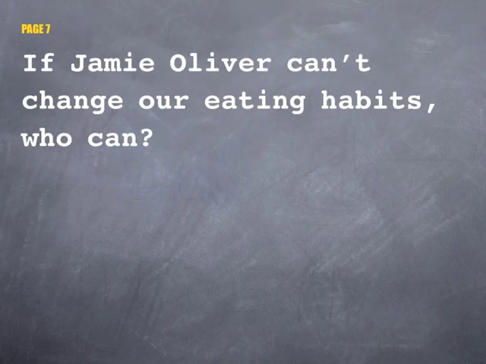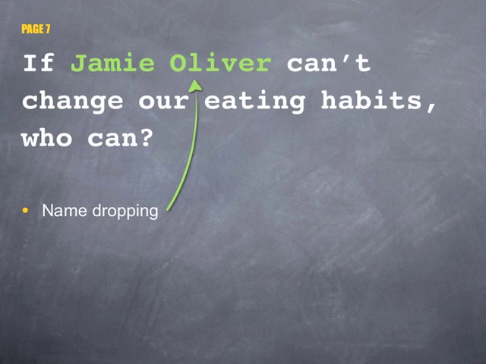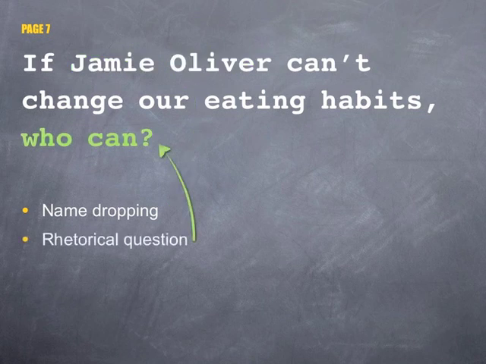The headline on page 7, "If Jamie Oliver Can't Change Our Eating Habits, Who Can?", is obviously about healthy eating because of what we associate Jamie Oliver with. The use of a celebrity's name like this is sometimes called name dropping, and Oliver's name catches the reader's attention because he's famous. The headline is written as a rhetorical question, one that does not require an answer.